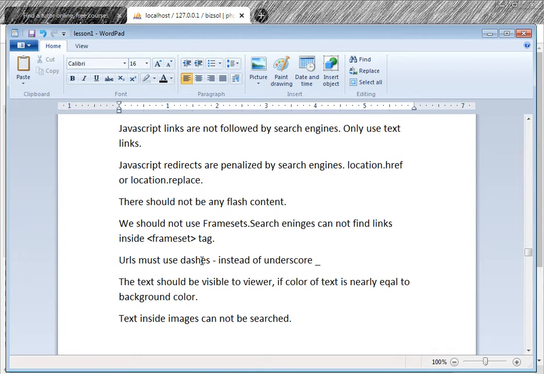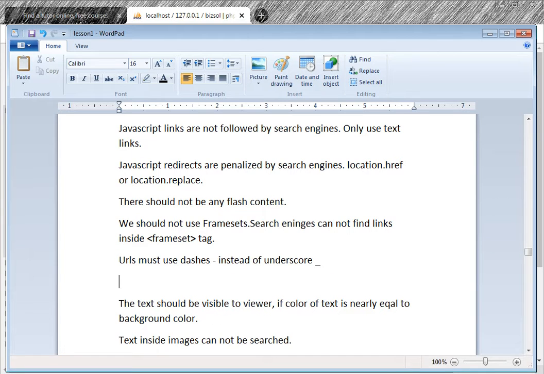URLs must use dashes. So if this is http tutors3.com, we should use tutors-3. We should not put an underscore, tutors_3.com. Underscore is allowed, but it is penalized.